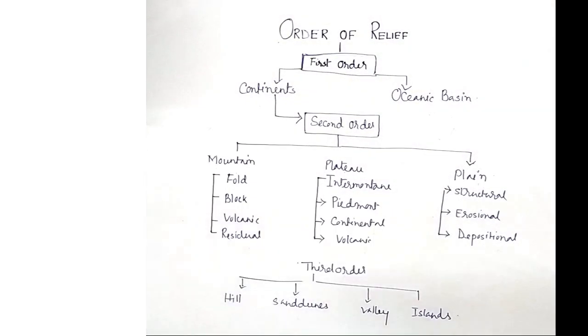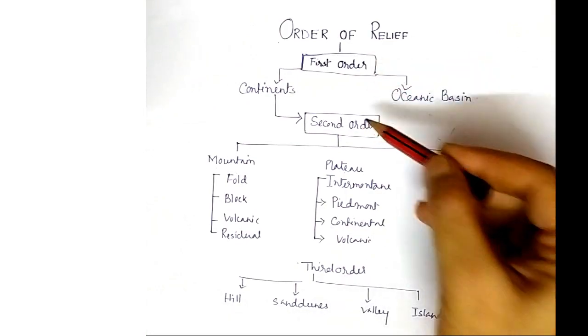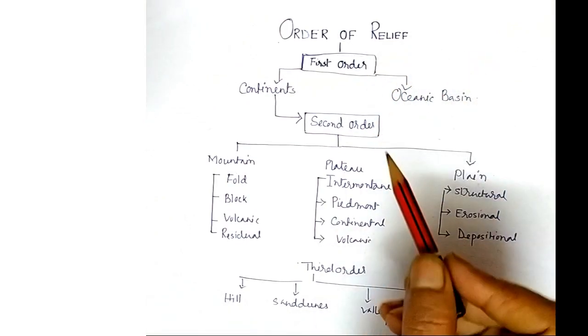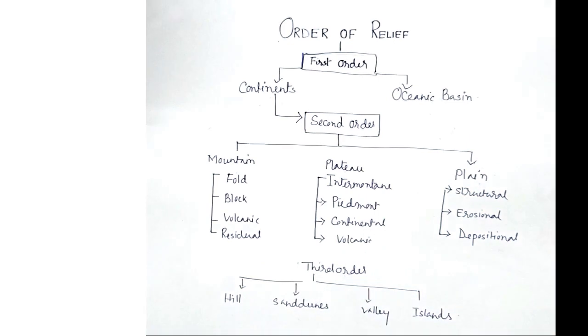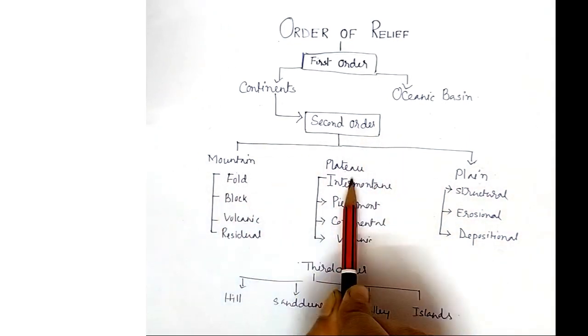Again, relief can be divided into three orders: first order, second order and third order. First order relief means continents and oceanic basin areas. Second order: mountain, plateau and plain.